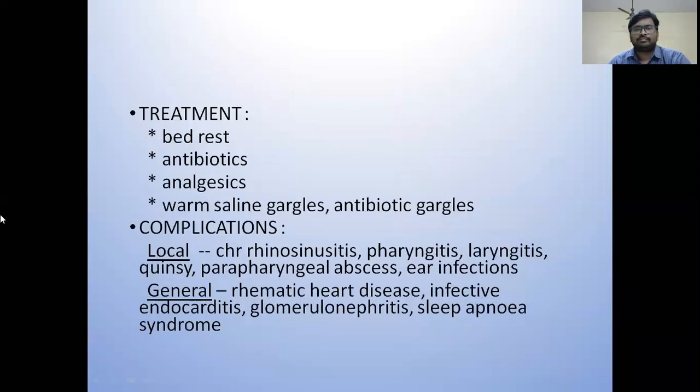Now coming to treatment. In acute tonsillitis, the treatment is conservative. Conservative treatment includes medication. What medication you want to give? Because it's an infective condition and the most common bacteria is the streptococcus, we try to give penicillins. If the patient is allergic to penicillins, we prefer macrolides. And to relieve the pain and fever, you give analgesics and antipyretics. Other measures include warm water or warm saline gargle and antibiotic gargling.